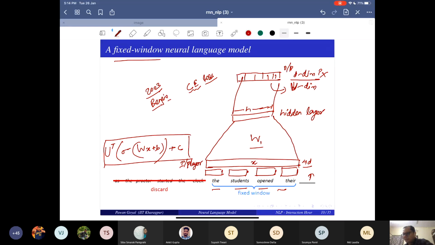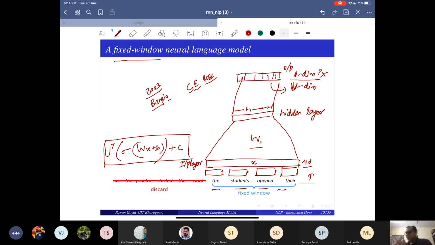So how do I train my model? We provide windows of words of size 4, compute the loss, and accordingly perform the gradient descent algorithm to update the weights, and that is how it goes on. It's a standard thing, we know that.